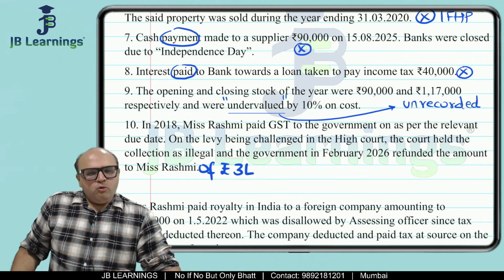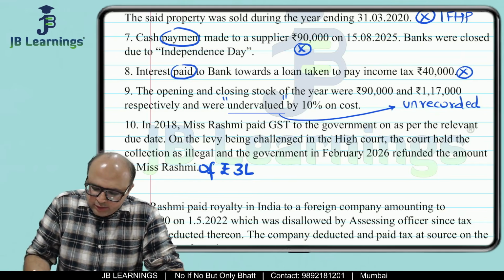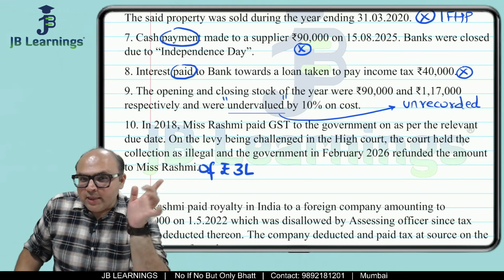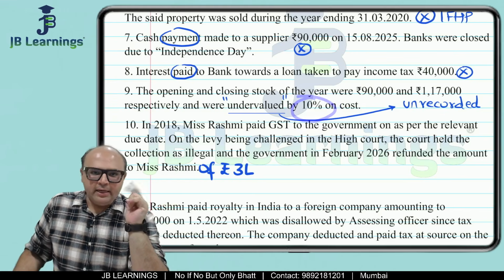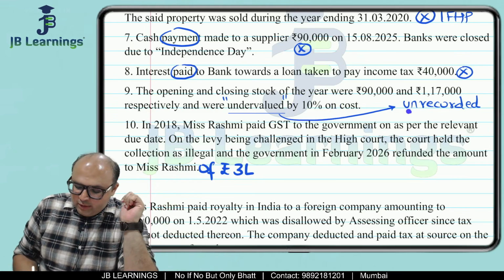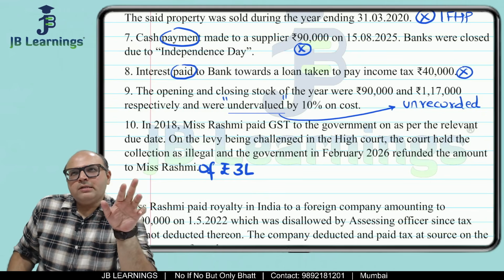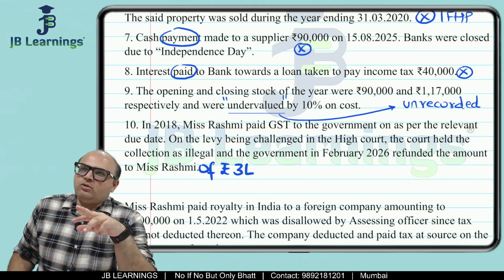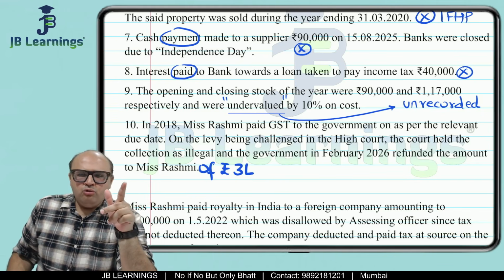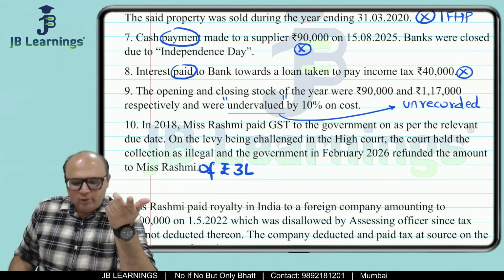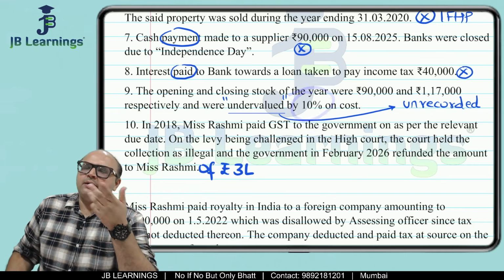So the opening and the closing stock are unrecorded to the extent of 10%. Correct, friends? Now opening stock, is it my business item? Yes. Is closing stock my business item? Yes. So one is my debit side item, one is my credit side item. Both are unrecorded, and they are unrecorded by 10%.